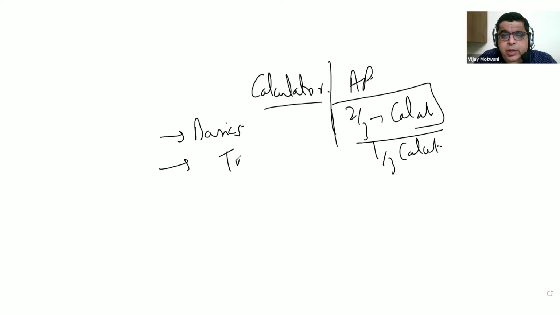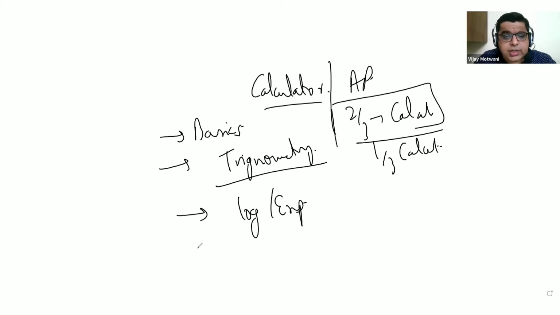Number one, he should be absolutely fantastic with trigonometry. Trigonometry forms the entire backbone of calculus. Second area you should be good at is the concepts of logs and exponentials. You should be very, very good in these two areas. And then, of course, third is a basic understanding of coordinate geometry. You should understand what a parabola, ellipse, and hyperbola are, and their types of equations, which a 11th grader normally knows about.